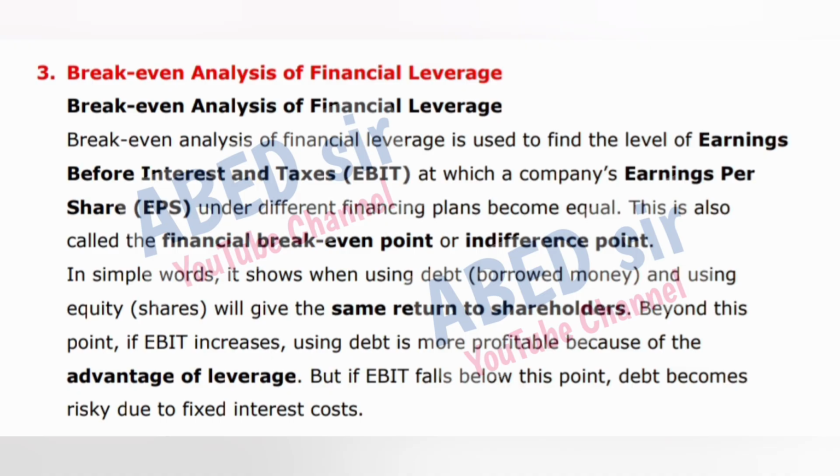In simple words, it shows when using debt, borrowed money, and using equity, shares, will give the same return to shareholders. Beyond this point, if EBIT increases, using debt is more profitable because of the advantage of leverage. But if EBIT falls below this point, debt becomes risky due to fixed interest costs.